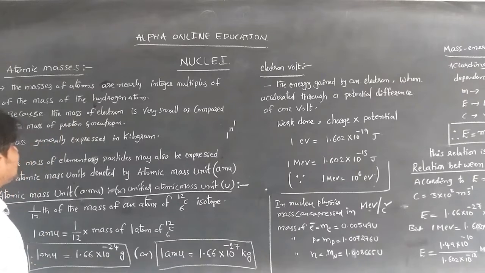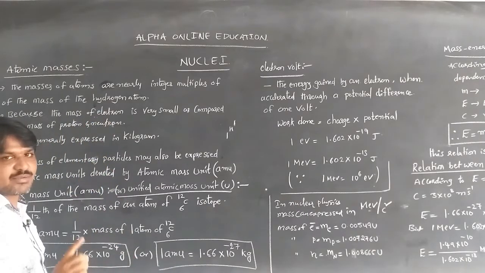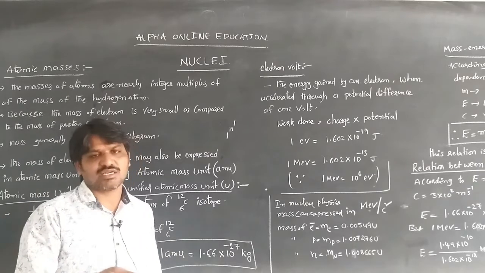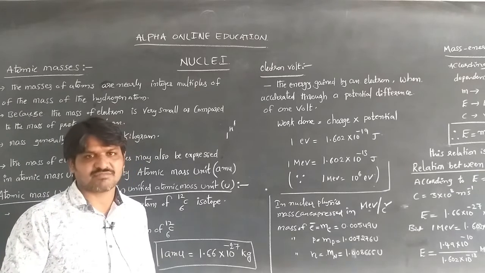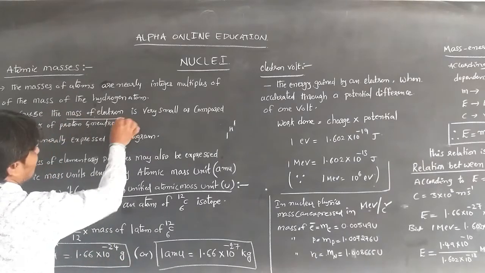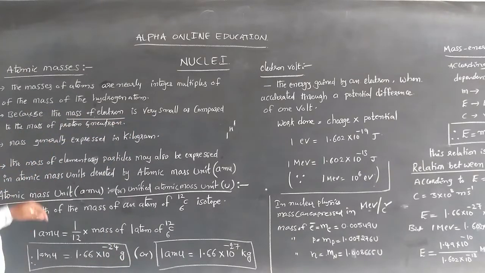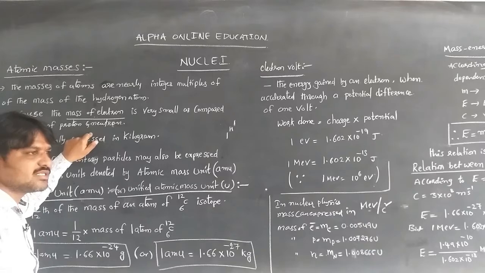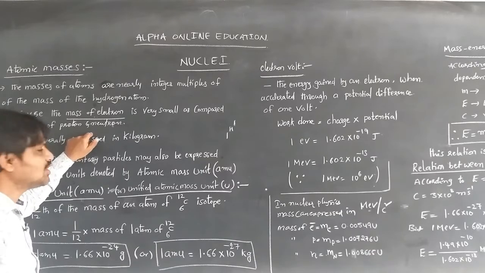This is because the mass of an electron is very small compared to the mass of a proton, and the neutron mass is approximately equal to the mass of the proton.